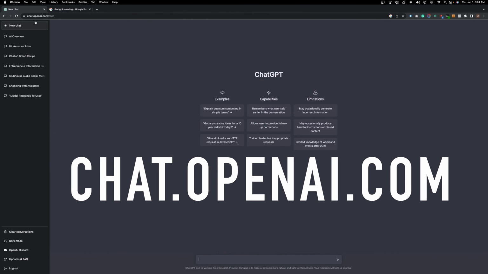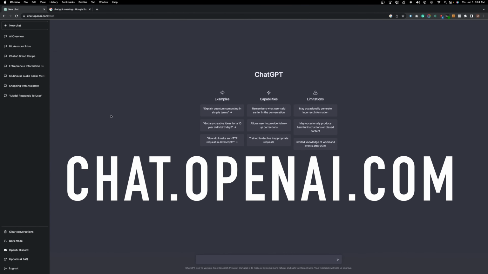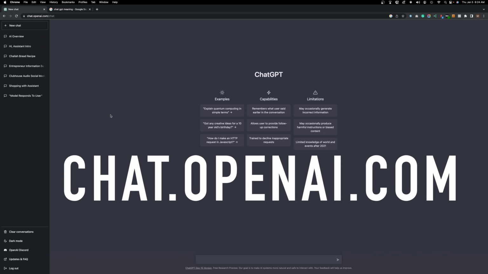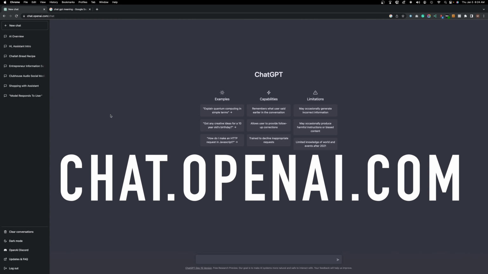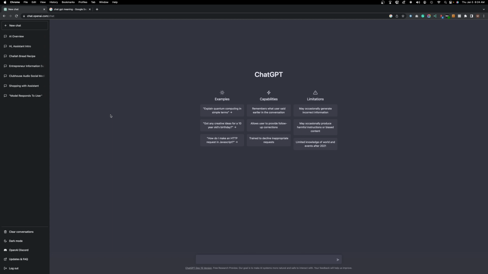It's just chat.openai.com. You'd go in there and just do your credentials and get right into the system. So this is in beta mode, and it's going through different beta variations, beta 2, beta 3. I believe they're in beta 3 at this point, and it's basically backed by Elon Musk, as we all know.